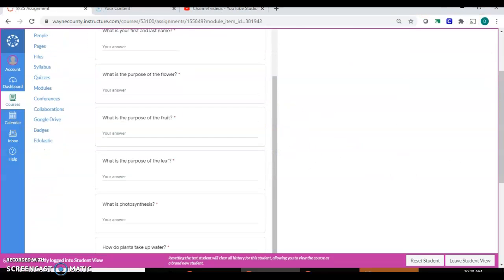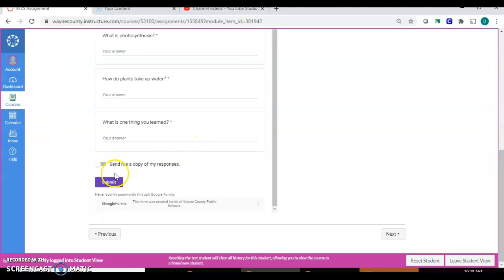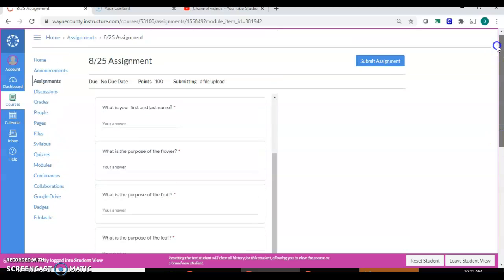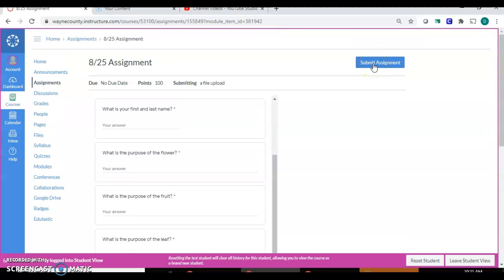Submit. They're not long questions. You're going to click submit. You can send yourself a copy, that's up to you. You just click it and it'll turn on, and then you'll click submit, and then you have to go up here and click Submit Assignment as well. So that is Tuesday.